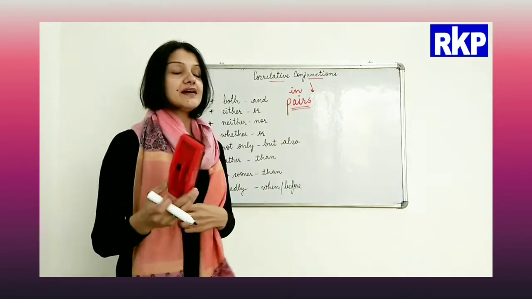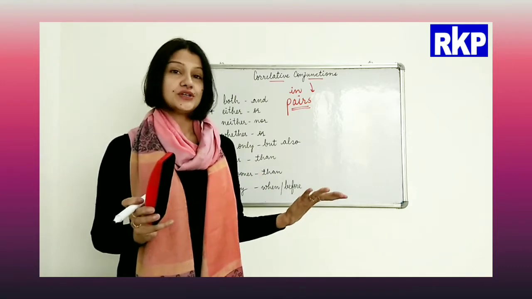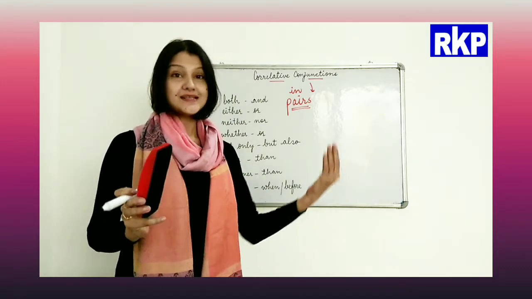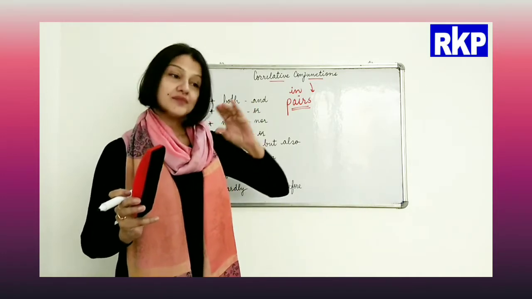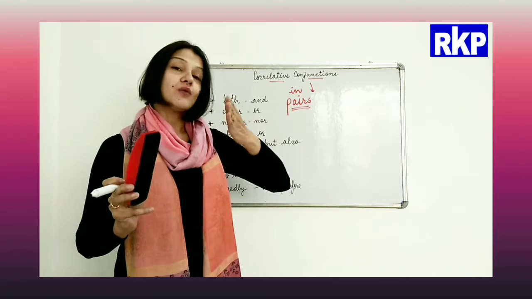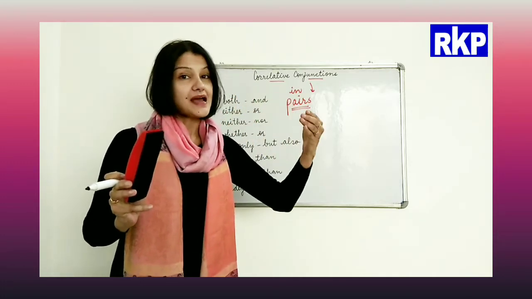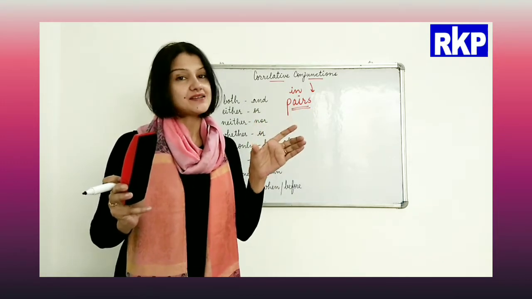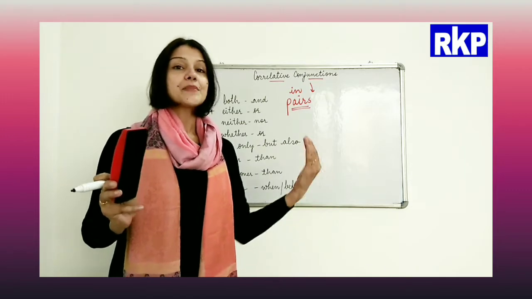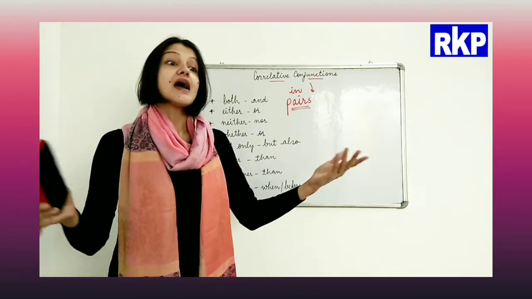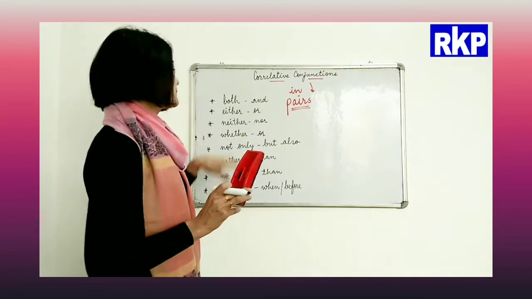Like I say, I like both dancing and singing. So whatever the two things you are talking about, you will join them with and. So I can also say, both Ram and Mohan are absent today. Alright, so I hope this is clear to you.